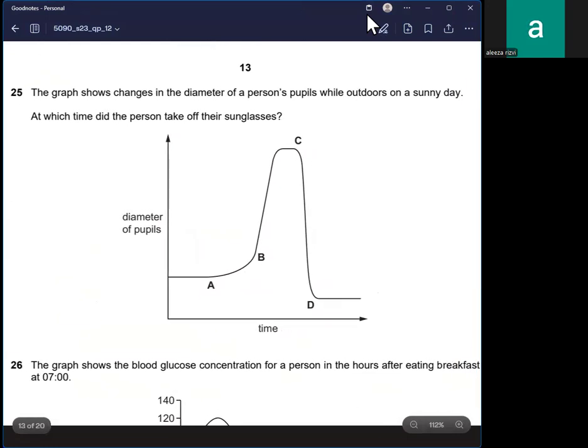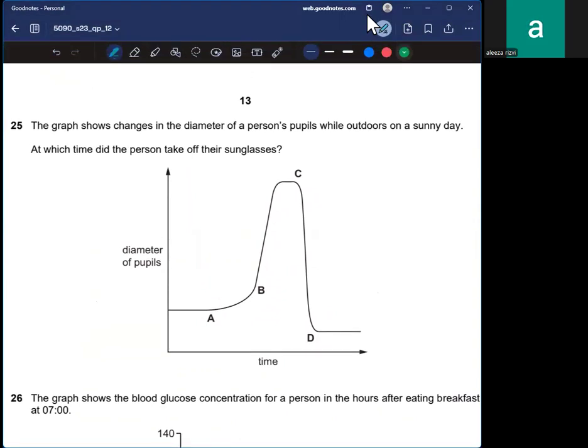25. A graph shows changes in the diameter of a person's pupils while outdoors on a sunny day. At which time did the person take off the sunglasses? You know that as the light intensity increases, the diameter of the pupil decreases. So I believe it would be C, as the diameter is maximum at this point.